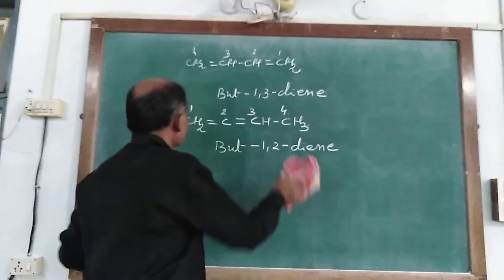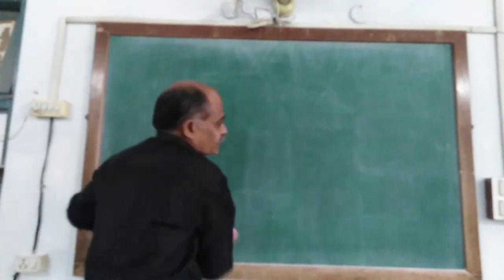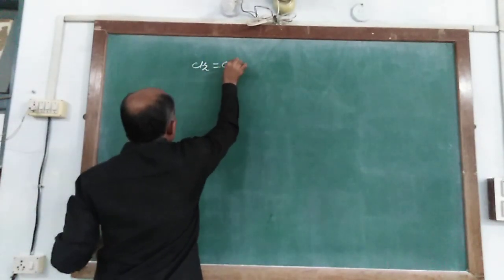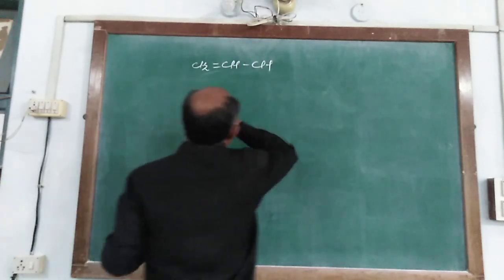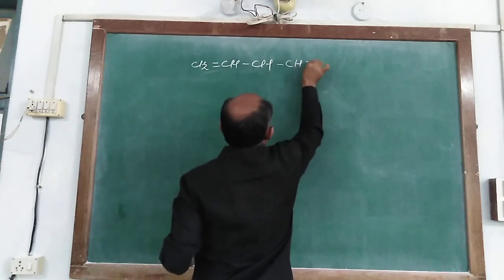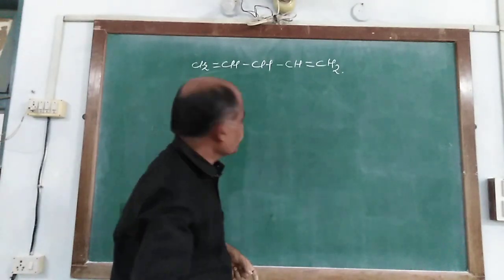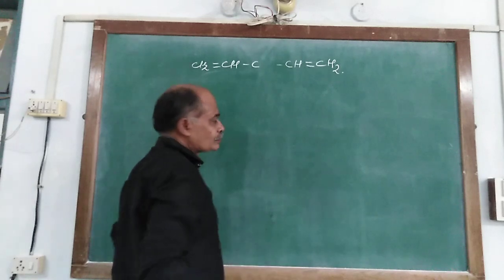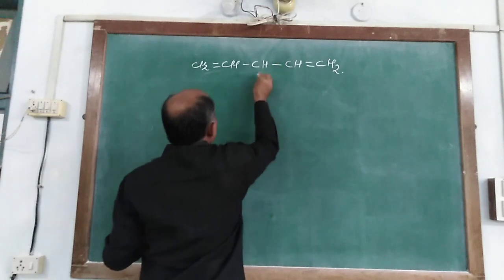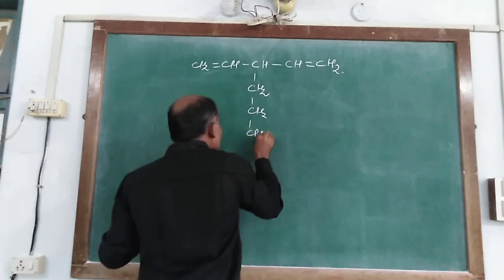Now another compound, written as CH2 double bond CH, single bond CH, CH double bond CH2, and here it has CH2, CH2 and CH.